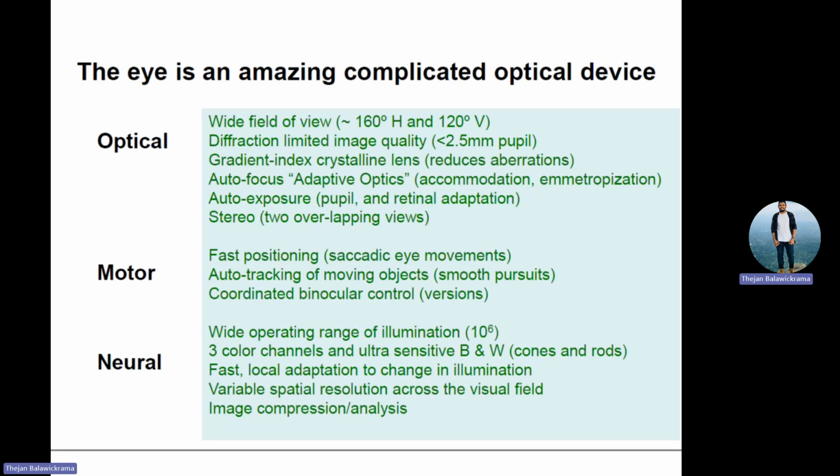So from a diffraction point of view, your pupil can go from 8 millimeter down to 1.5 millimeter, right? So your pupil aperture can change according to light, so fast, it doesn't take even a second to respond to a different illumination.